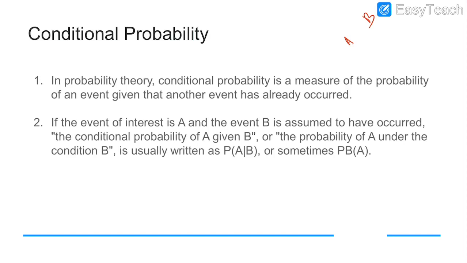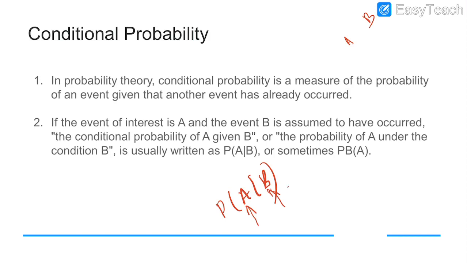The conditional probability of A given B, or the probability of A under the condition B, is usually written as P of A by B. What is the meaning of P of A by B? There are two events. Whenever we find the probability of A, we assume the event B has already occurred.